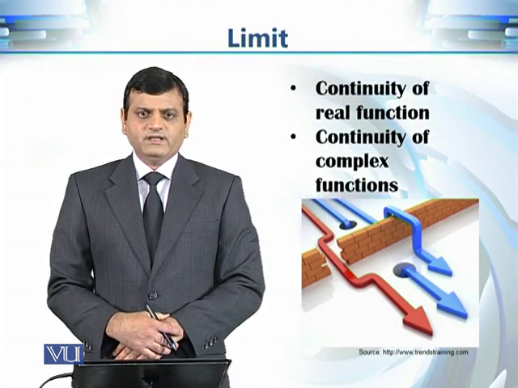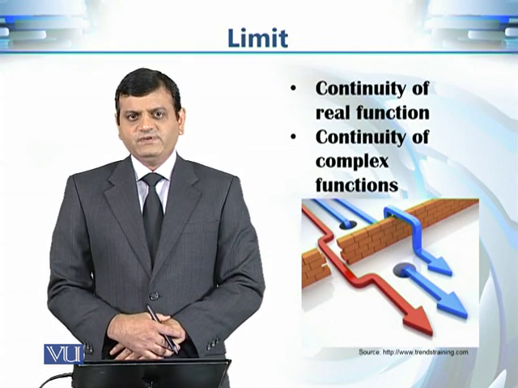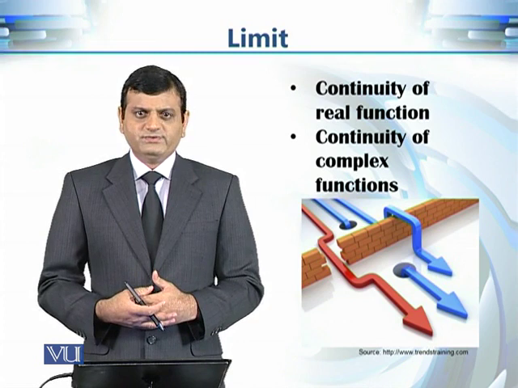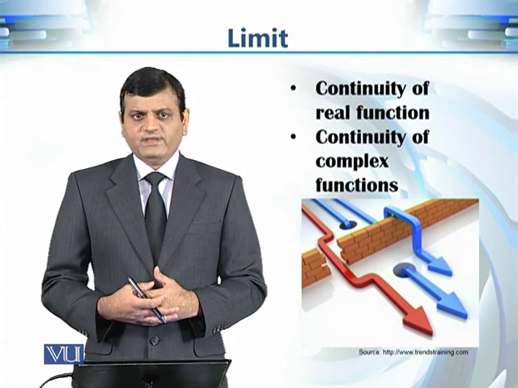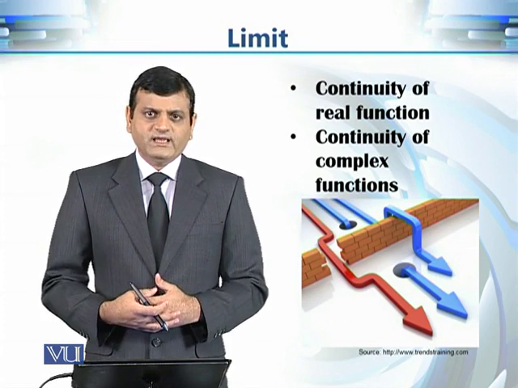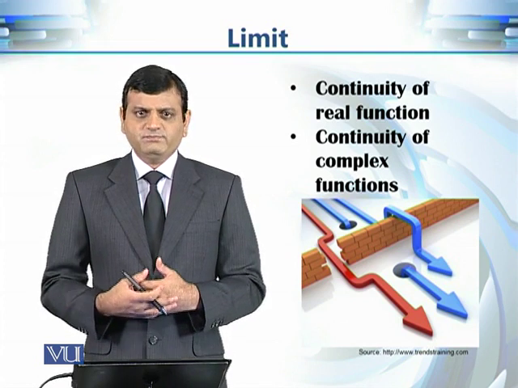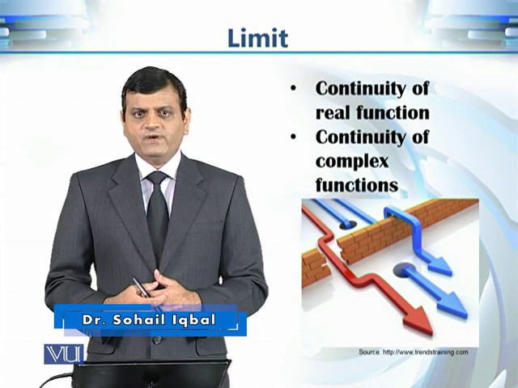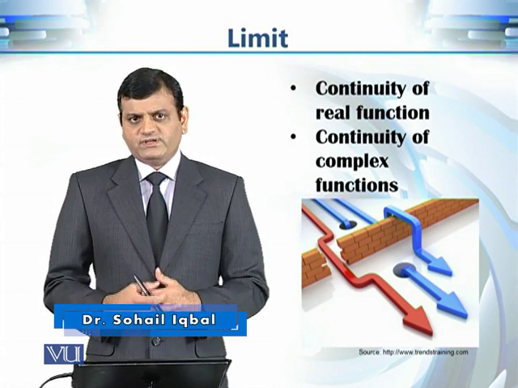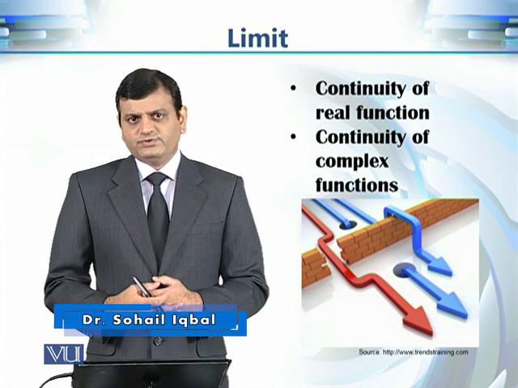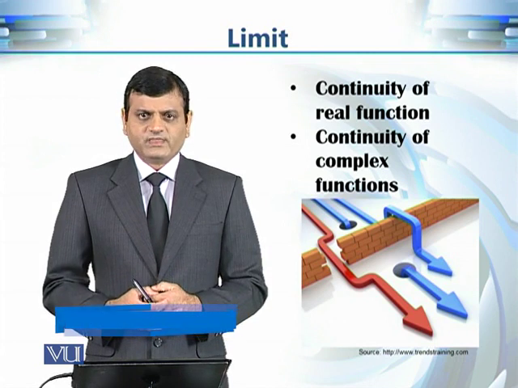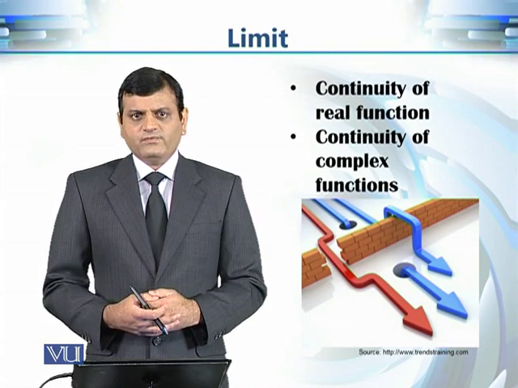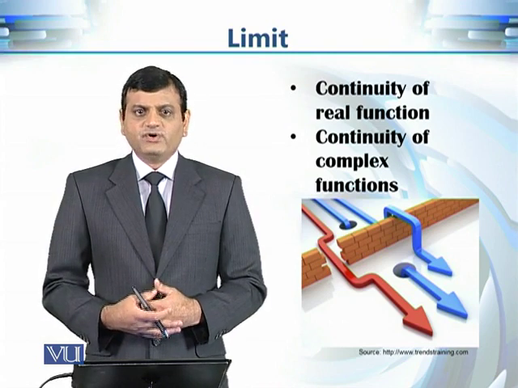In this part, we discussed why we need continuity, and we described the continuity of functions of one variable and then functions of two variables, and then we defined what it means for a complex valued function to be continuous. In fact, we gave two definitions of continuity of a complex valued function. In our further discussions, we will see the properties of continuous functions and their consequences.